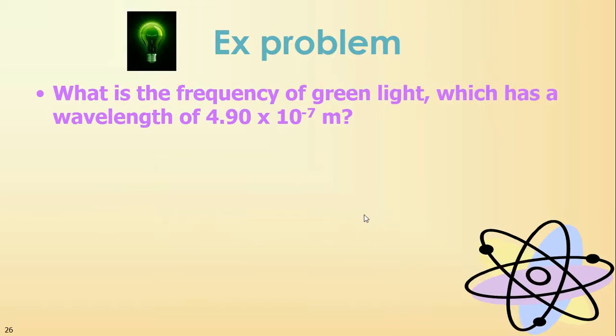And this should be 3.00 times 10 to the 8 because we know the speed of light pretty well. Okay, let's try another one. Pause the video and see if you can do this one. We're trying to find the frequency of green light that has this wavelength, 490 nanometers, or 4.90 times 10 to the minus 7. So please pause the video and try to solve this problem.